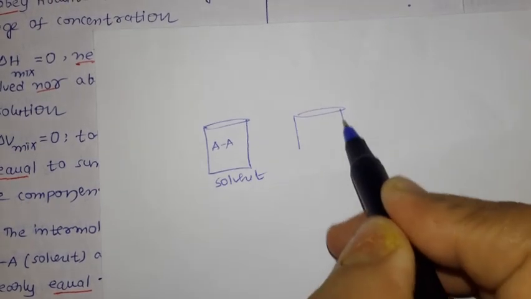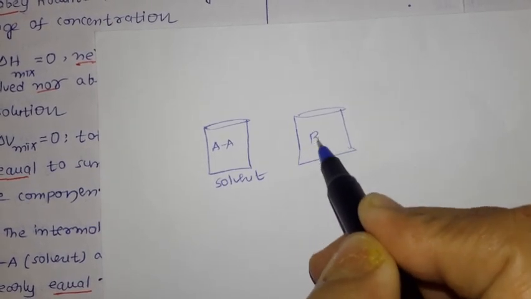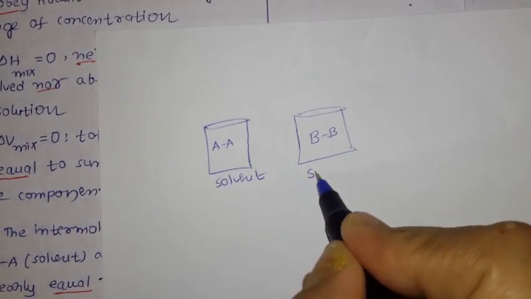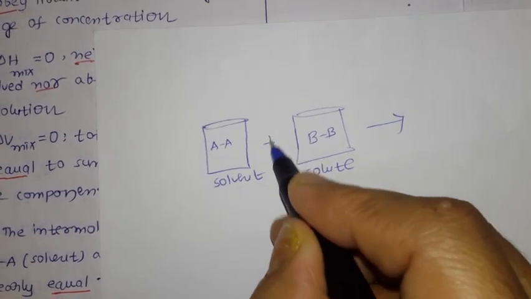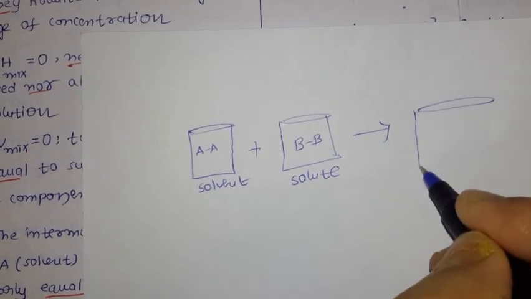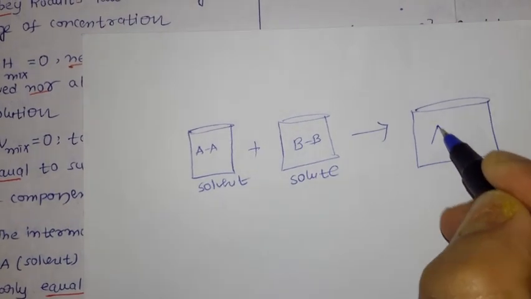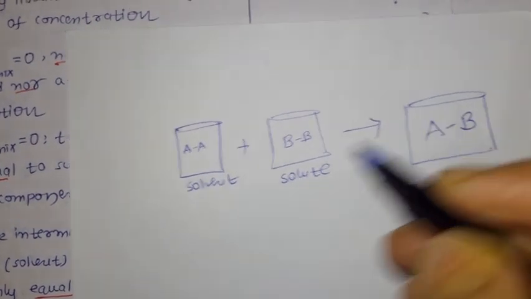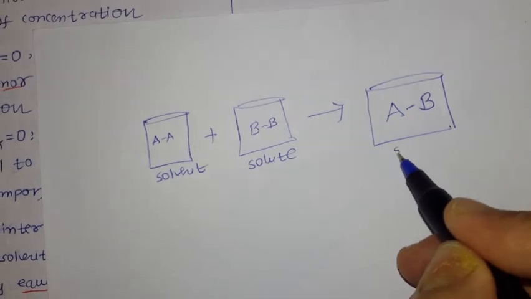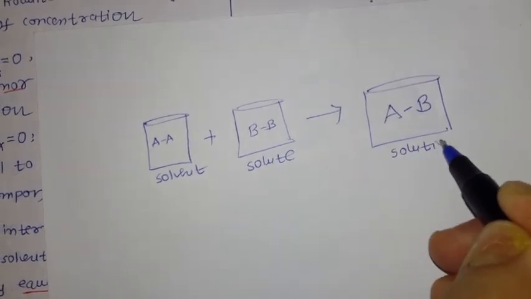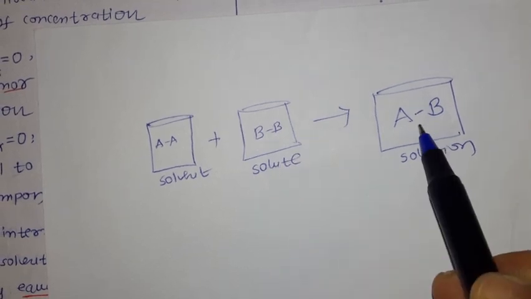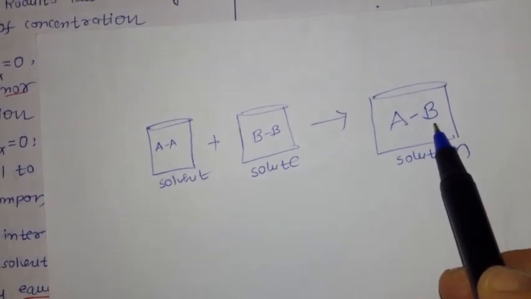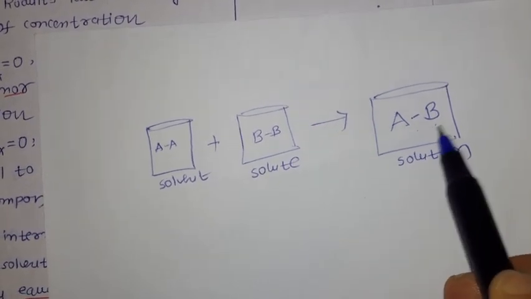Next, the solute, which I am writing as BB, also has some interactions. Once you add the solute and solvent together, you get the solution, and there will be interaction between solute and solvent. The interactions of AA and BB are equal to that of A and B. That's for the case of ideal solutions.